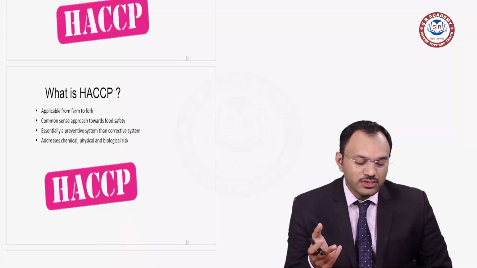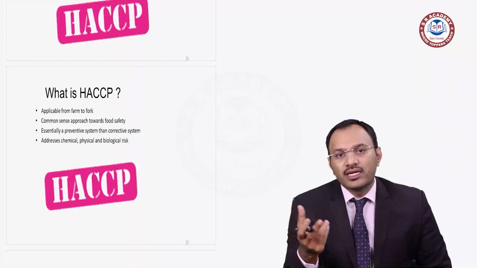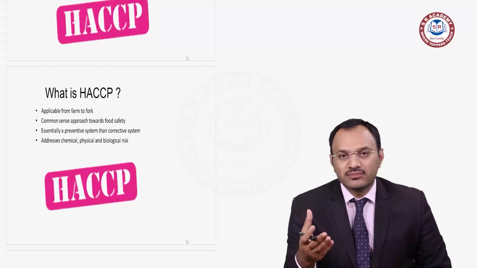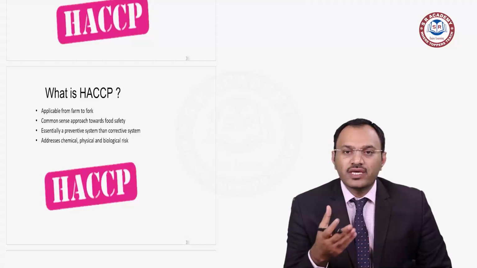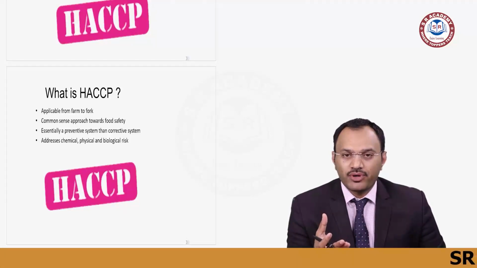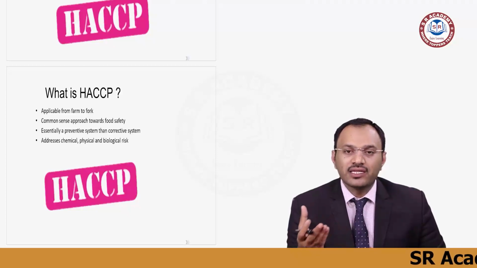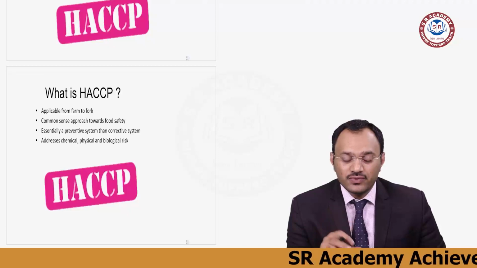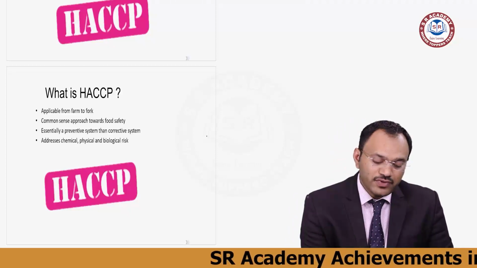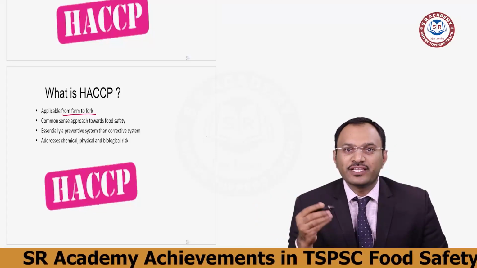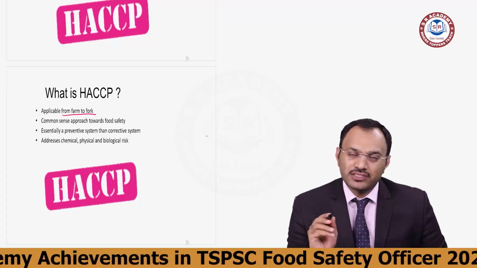And what is HACCP? This is applicable at a farm to fork level. This is what any food safety management system means: a process where you will be finding the safe food, understanding the product, understanding the risk, and delivering the safe food. This is the concept of a food safety management system. This food safety management happens from farm to fork. It is not only from the manufacturing level. If I am only doing things there, it is not possible.